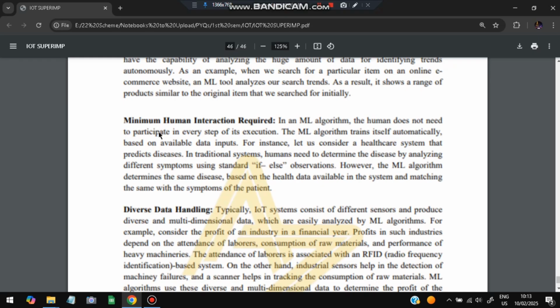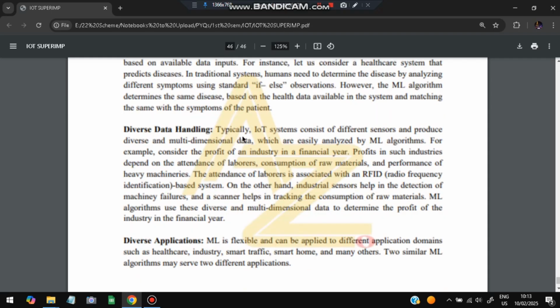Then next is minimum human interaction required. ML is automatically becoming more and more advanced, and it is doing tasks on its own with minimum human interaction required, so that we can focus on other tasks. The repetitive tasks and the decision making, everything will be handled by the ML algorithms. It handles diverse data from various applications, like industry, healthcare, smart traffic, smart home, etc. So these are the advantages of ML.